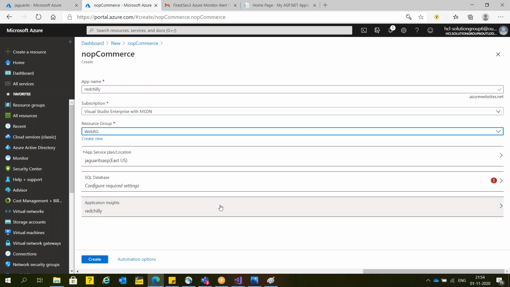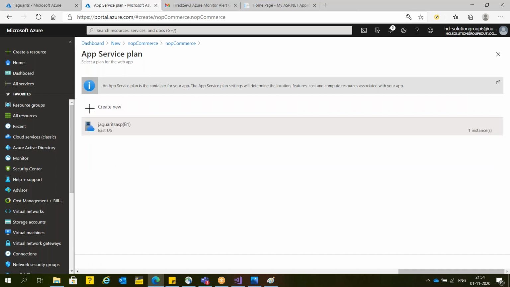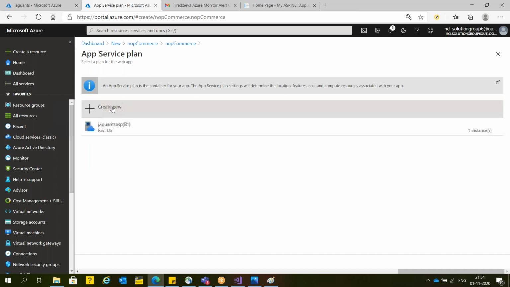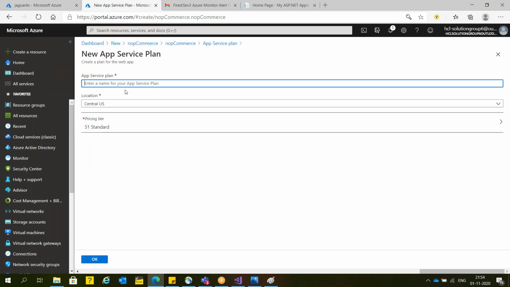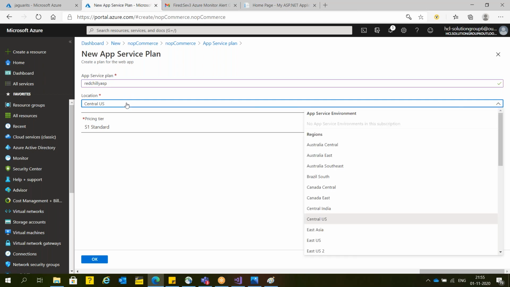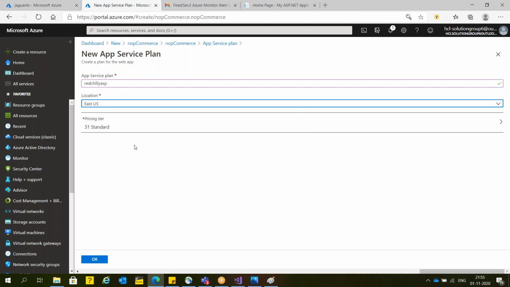Now I'm going to create under which resource group? WebRG. Okay, now under web, here we already have a resource group of this app service plan available. Would you like to use the same? Suppose I'm saying no, I'm not going to reuse. I'm going to create a new app service. So here suppose app service name is Red Chili ASP app service plan, that I'm going to create in United States. In East US location I'm going to create.